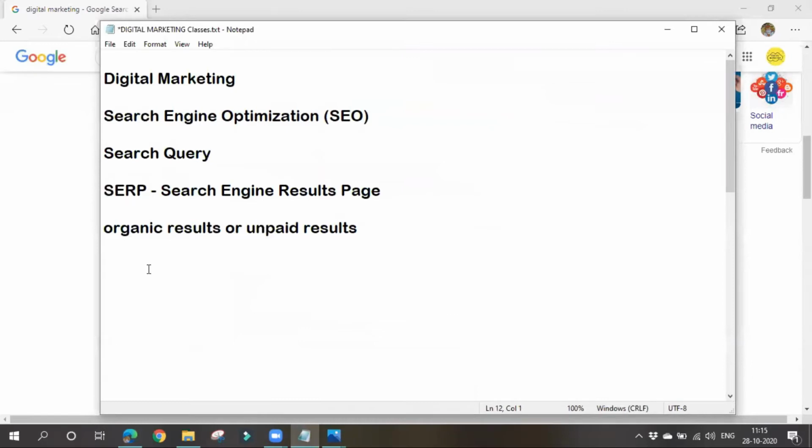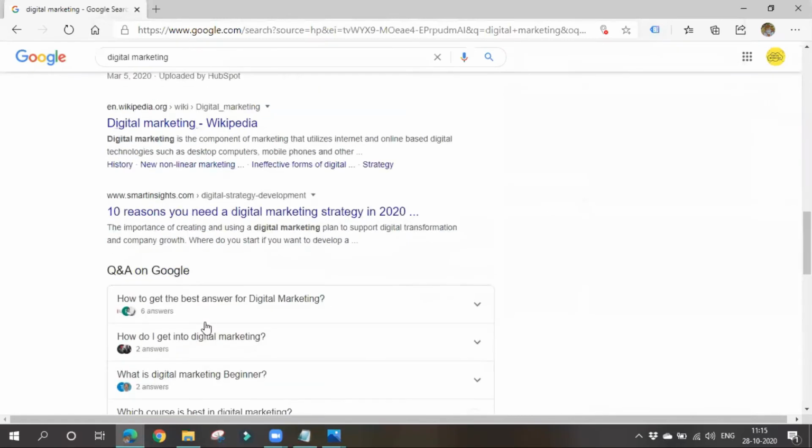It may contain sponsored ads, which you'll see commonly. It will also contain some organic results, and organic results are nothing but SEO results.